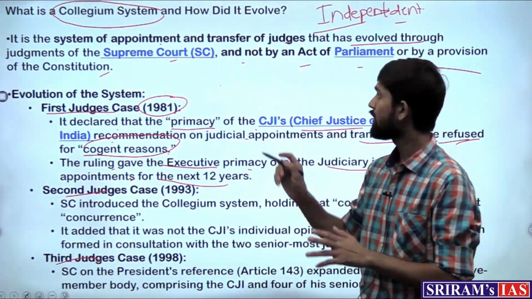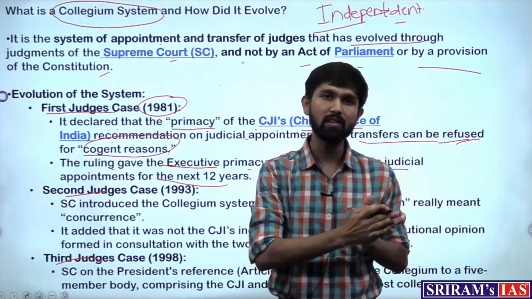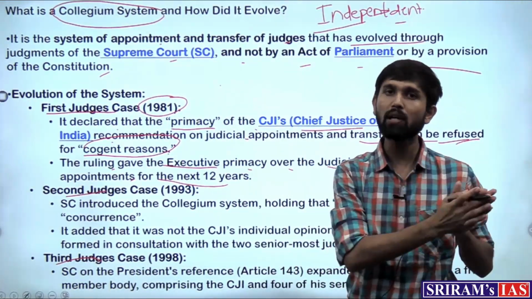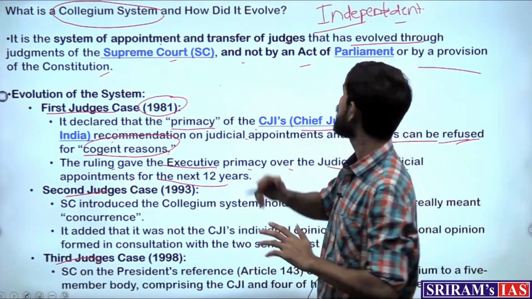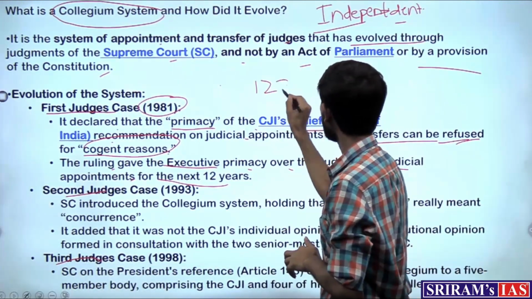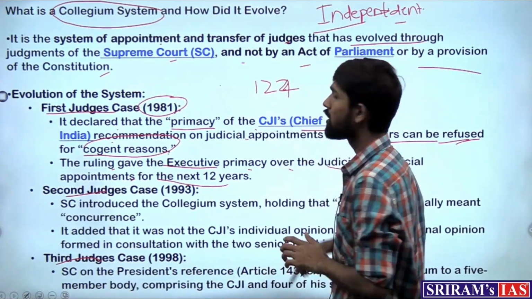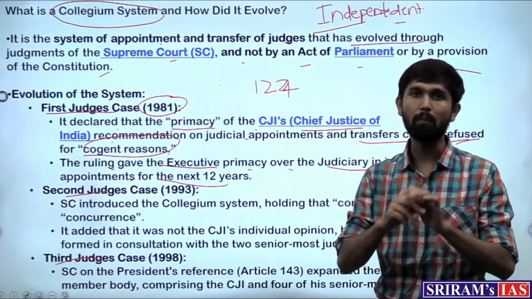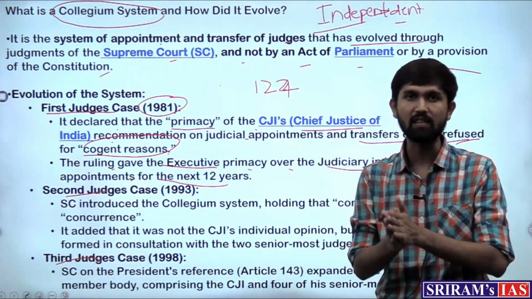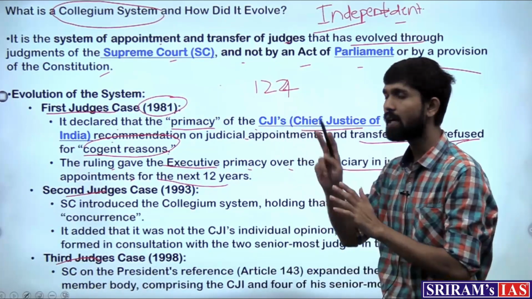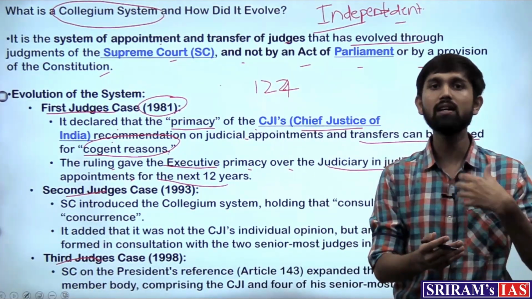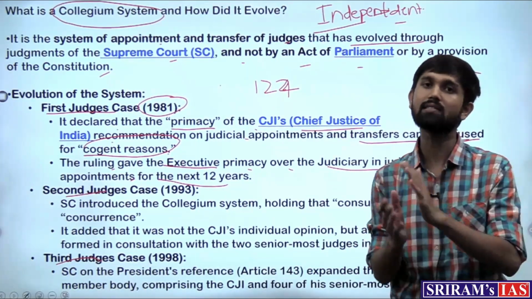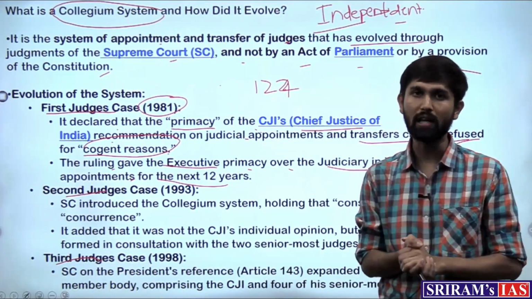So now talking about who appoints the judge. The deciding is done by the judiciary, but the formal appointment is done by the president. Under Article 124 of the Indian Constitution, the president appoints the judges of the Supreme Court, right? So the authority which is appointing the judge is functioning as the head of the executive, that is the president. So the president appoints, but who should be appointed? The wording is that it should be done in consultation with the Supreme Court and the Chief Justice.